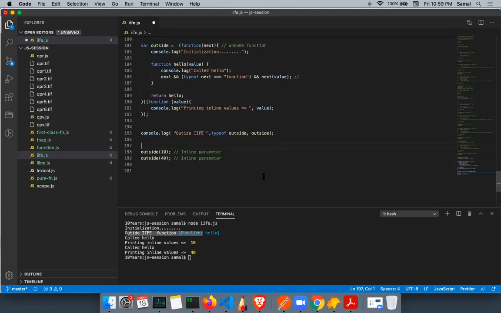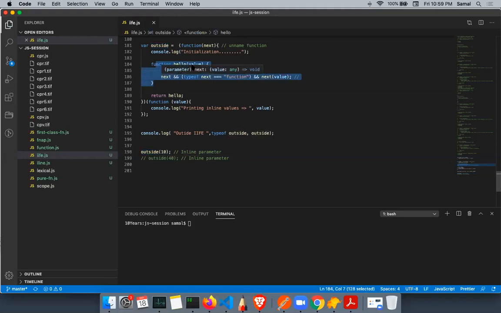Now let's see if I remove this, comment this out. Now you will see only two values executed, right? If I run this once, the outside function is referring to hello. Then hello is called, and in the hello function there is a next function which is called. So where is the next function? The next function is referencing here, which is defined inline. So this one is nothing but the next function.